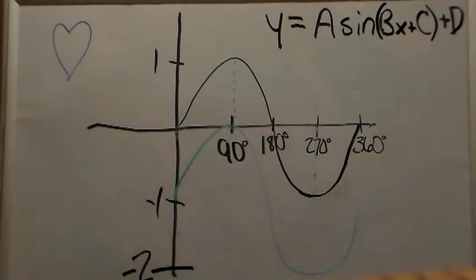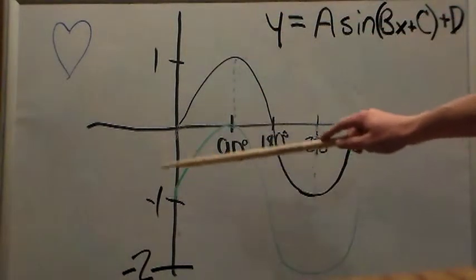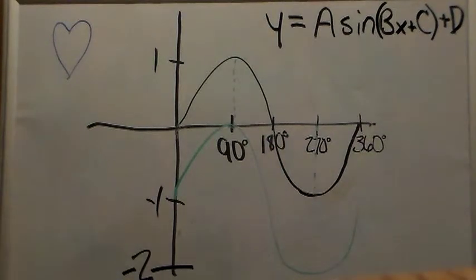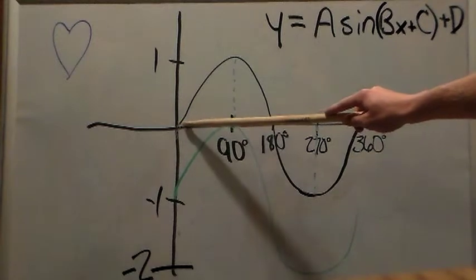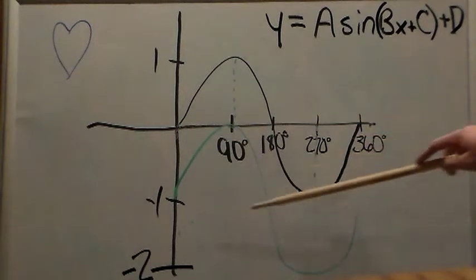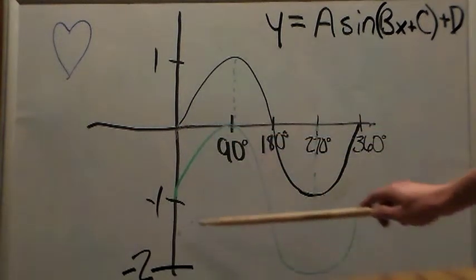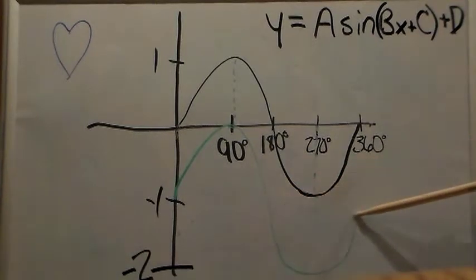D is the vertical shift, or how high or low the midpoint is on your sine wave. This black sine wave has a vertical shift of 0 because the midpoint is at 0. This green line has a vertical shift of -1 because the midpoint is at -1.